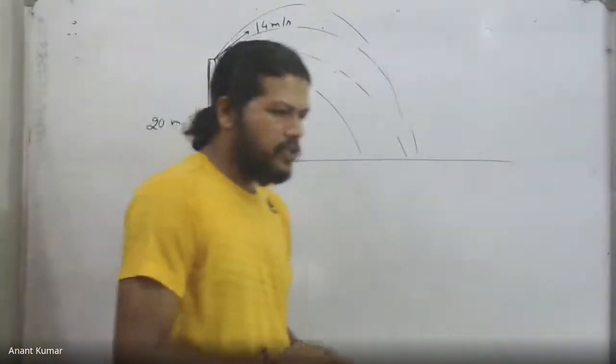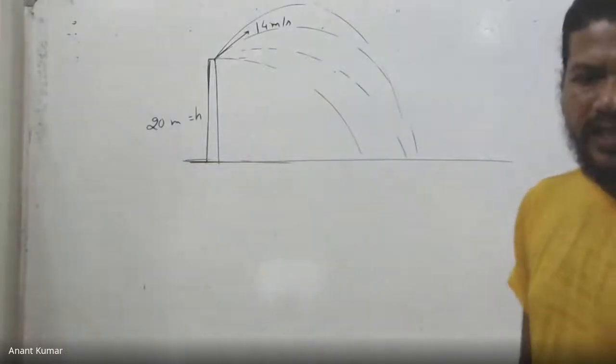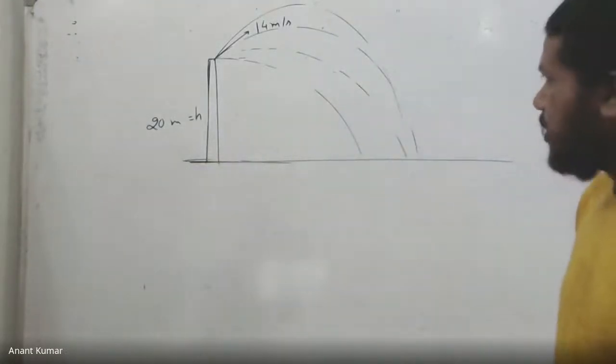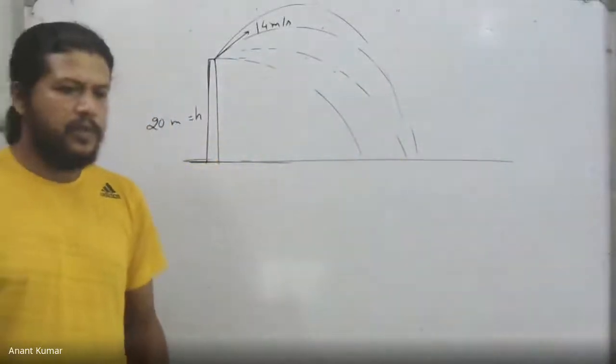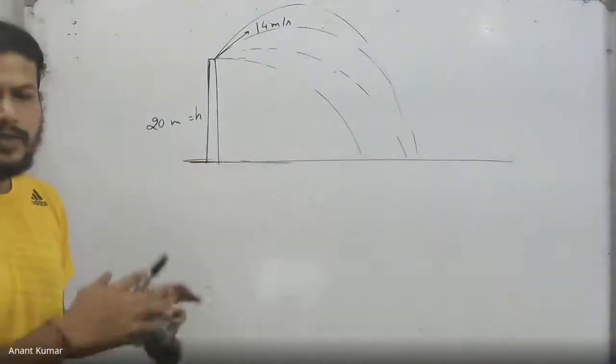I want in this case to maximize the range on the ground. So at what angle it has to be projected if I want the range to be as large as possible. That is the question right now. Last time the angle was given and we had to figure out the distance at which it was striking the ground.